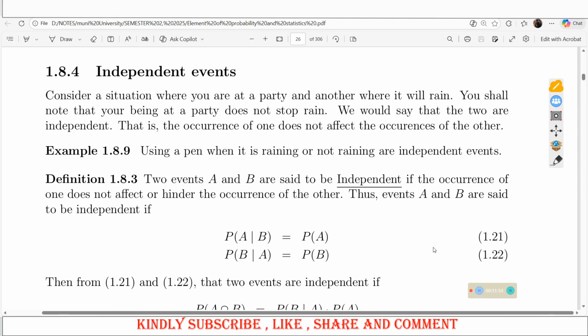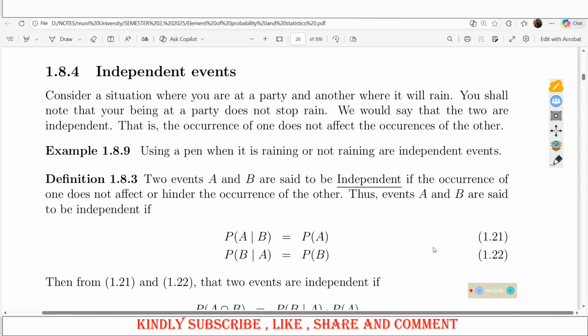You being at the party does not stop it from raining. So those are some of the situations that you consider to be independent. So we would say that the two are independent events. That is, the occurrence of one does not affect the occurrence of the other. Another example is using a pen when it is raining or not raining; they are independent events. So basically, what is the definition for independent events? Two events A and B are said to be independent if the occurrence of one does not affect or hinder the occurrence of the other.